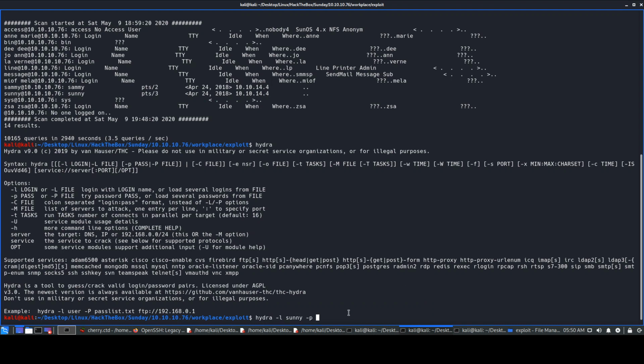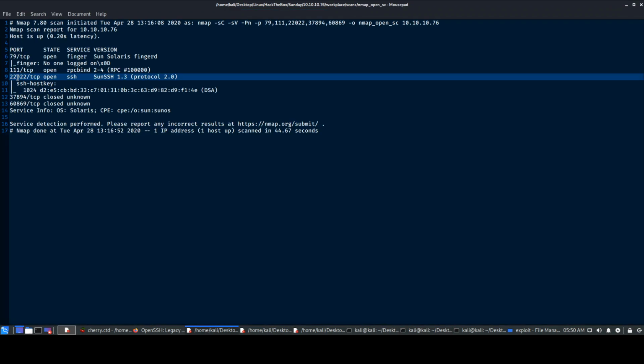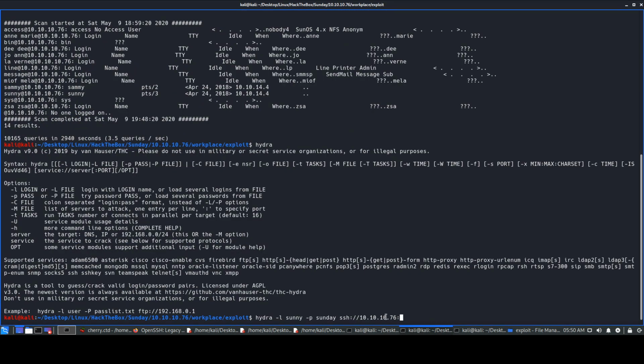And another thing is we will be giving the password, obviously, Sunday, and also the service. So it says SSH, right? Our service is SSH, and we'll be giving the IP address, that is the target IP address, the address where it has to reach. So that is 10.10.10.76. Okay. Now we have SSH over here. We have the target IP address. Another thing, we are running SSH on a non-standard port. That is, we are not running on 22. We are running on 22022. Okay, so we are running on that.